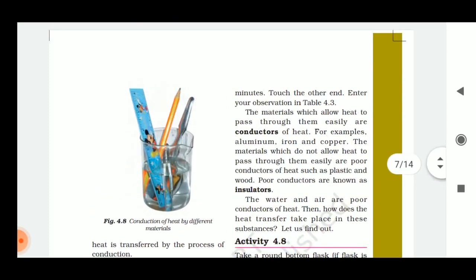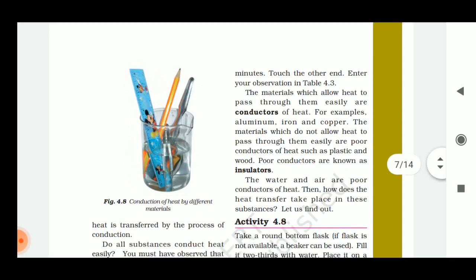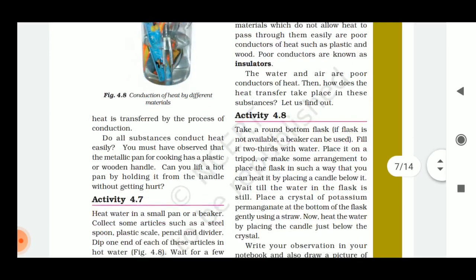See. The materials which allow heat to pass through them very easily are known as conductors of heat. For example, aluminium, iron, copper. But the materials which do not allow heat to pass through them easily are known as poor conductors of heat, like plastic, wood, and poor conductors are known as insulators.